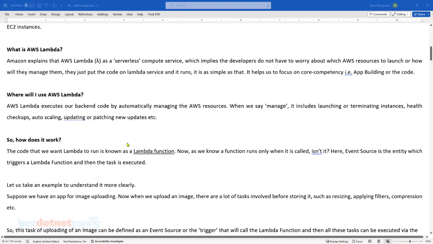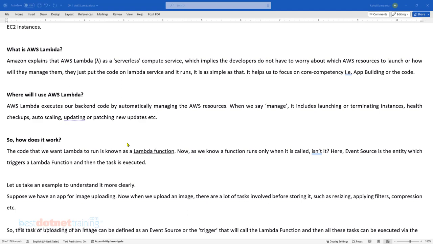Now forget about AWS Lambda for a minute and tell me, where else have you heard the term Lambda? I'm sure many modern languages have that facility. Where else have you heard about that term called Lambda? Yeah, Ravi.